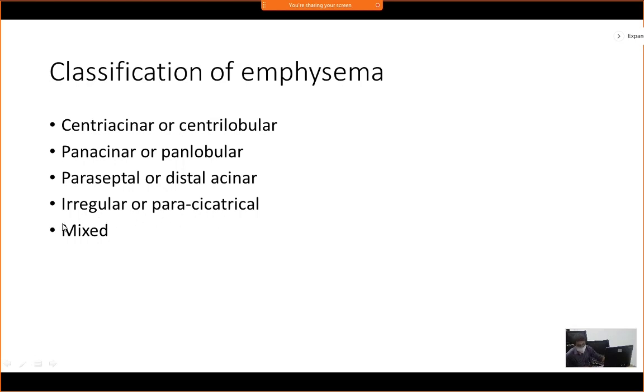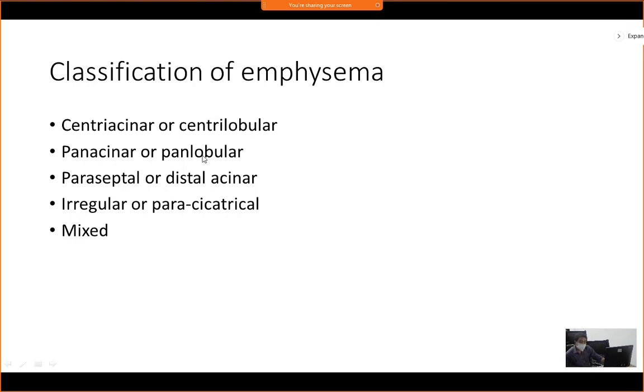And then there is a fifth type called mixed, which is a mix of everything. It could be a mix of centri-acinar and pan-acinar or some kind of mixture which you cannot define properly. So this is the classification of emphysema which you have to know.